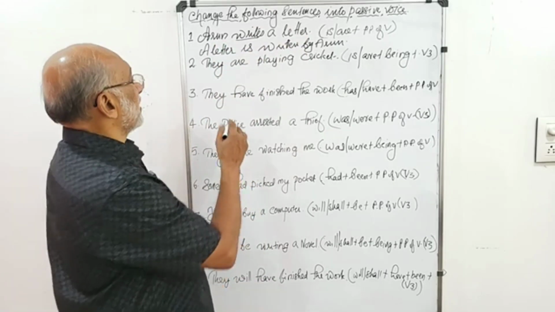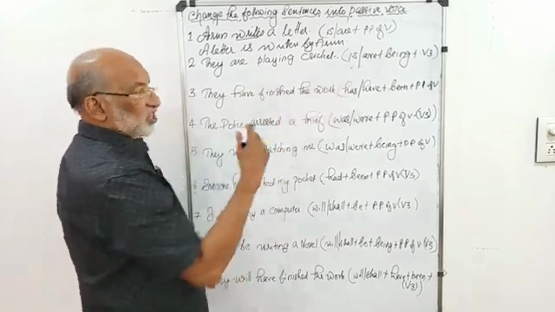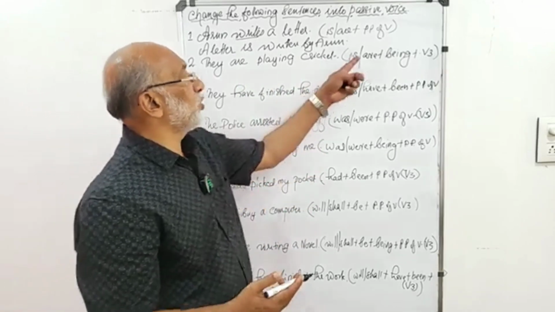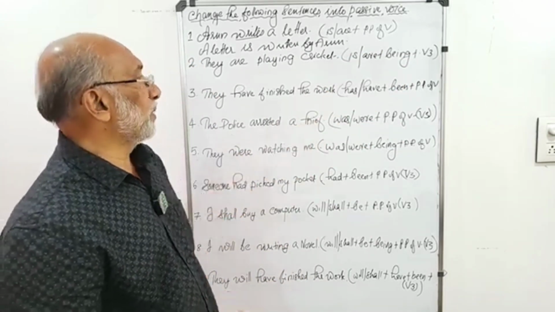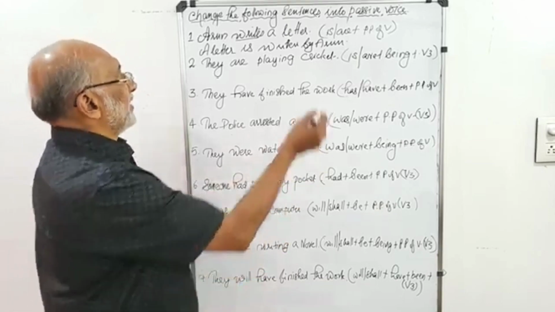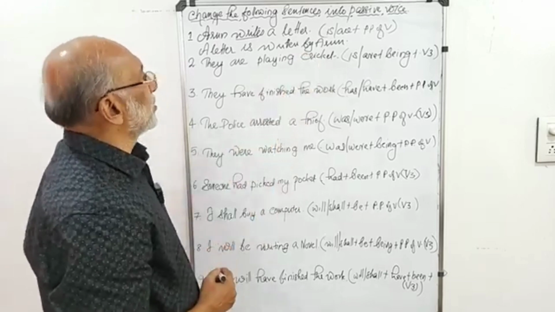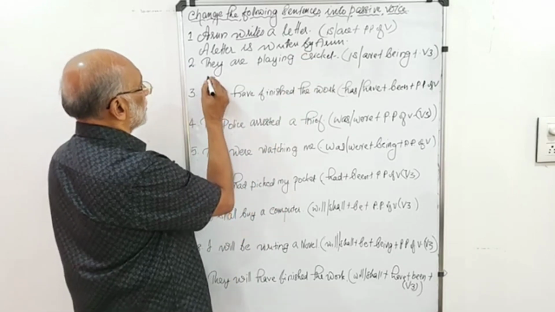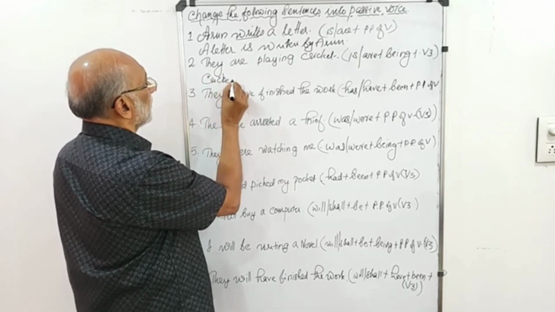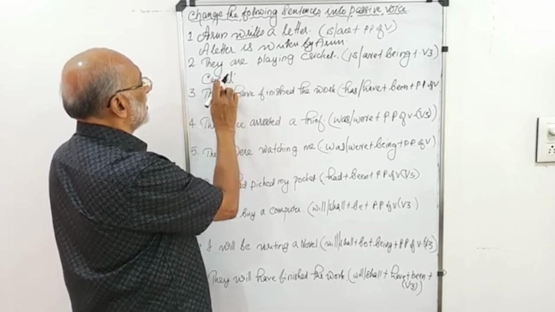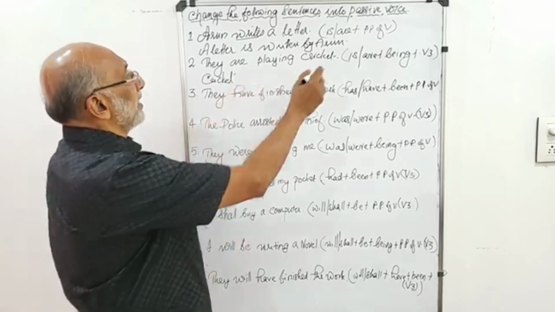Now coming to the second one, they are playing cricket. As I said, the structure of the verb in the passive will be is or are plus being plus V3, that is past participle of the verb. Let's try the passive structure. Cricket is the object that becomes the subject. Okay. Cricket is naturally singular. So we have to once again use is.